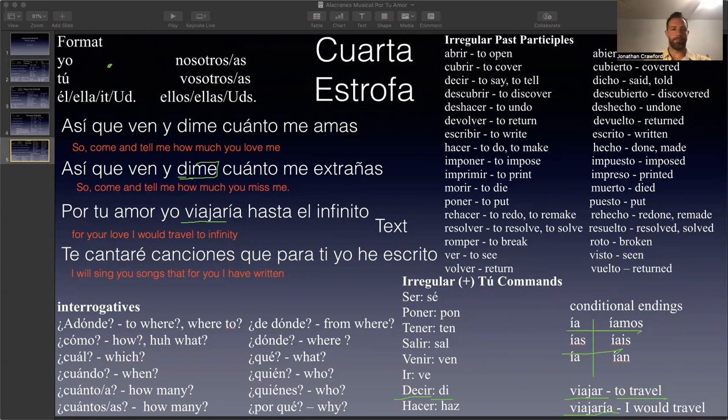So there they are. All right, and it looks like we're done. I did mention these cuánto, cuánta, right? And so those are interrogatives. These are other interrogatives. Interrogatives are just question words, right? So there they are.